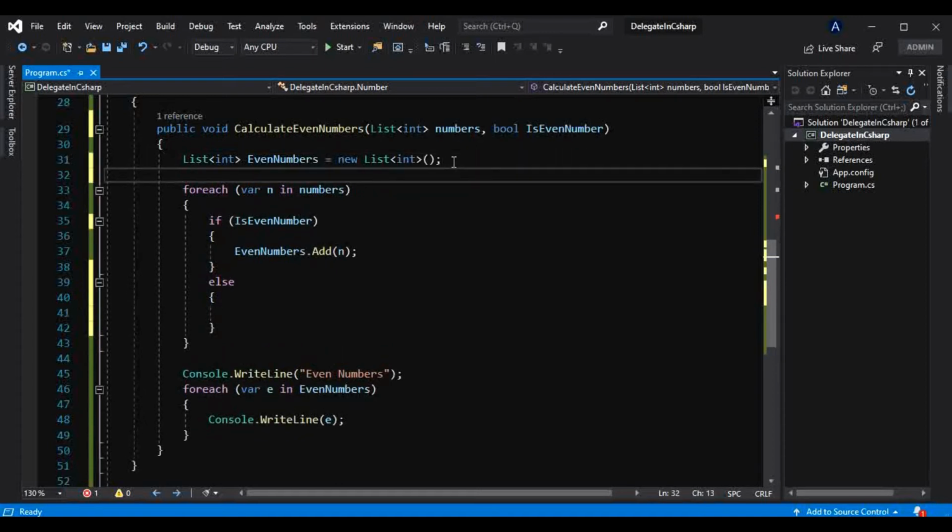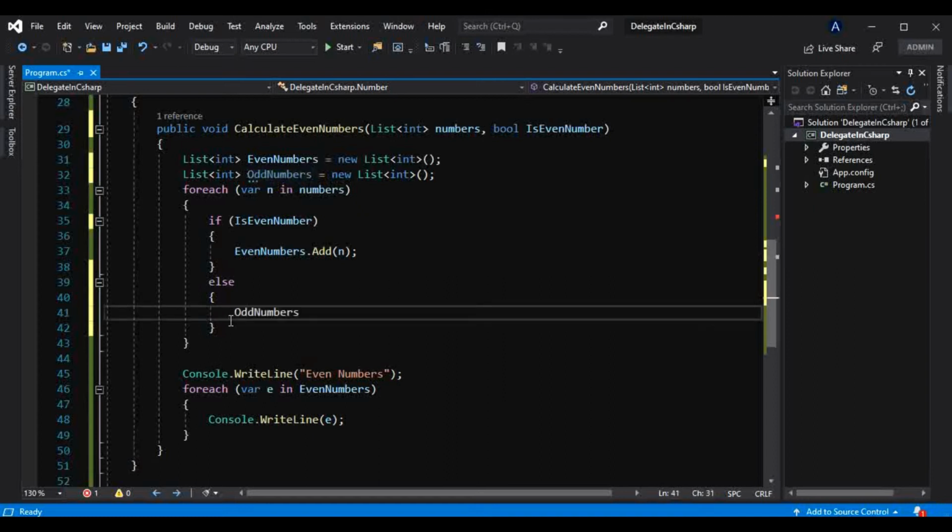Let's create another list here, and we will show odd numbers as well. I will call that list oddNumbers, and I will show that on the console as well.